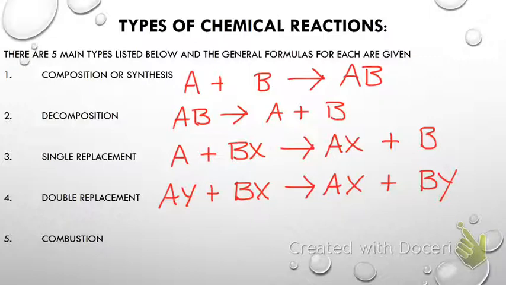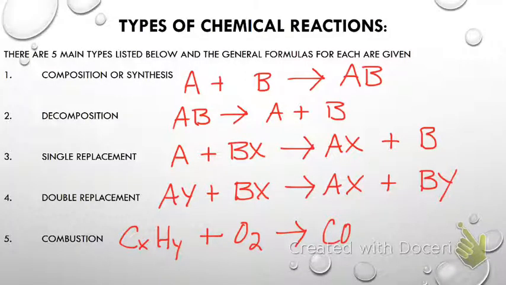Okay, and then combustions are the easiest ones to predict what they're going to make because they all make the same thing. And the way we know it's a combustion is you'll see a hydrocarbon, which we talked about last week. So we'll go CxHy for the numbers there because they can be all kinds of things. And what do I always have to have if I'm going to burn something? Oxygen, O2. And then combustions with hydrocarbons, I told you on Friday, who remembers, they always make CO2 and water. Good job.